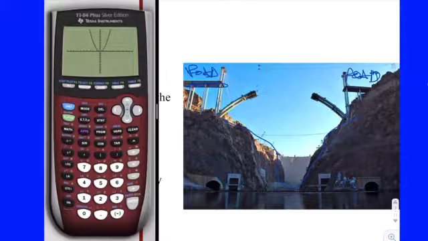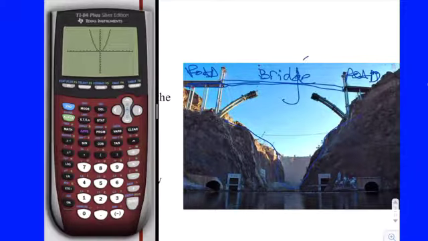Okay. We need what still to drive across? That's missing. Safely. We need the bridge, right? Okay. So the bridge is going to be synonymous. There we go. The bridge is going to actually be the point. Okay. It's the point. That's 3, 9. Whereas the road on either side, this is going to be the limit from either side.